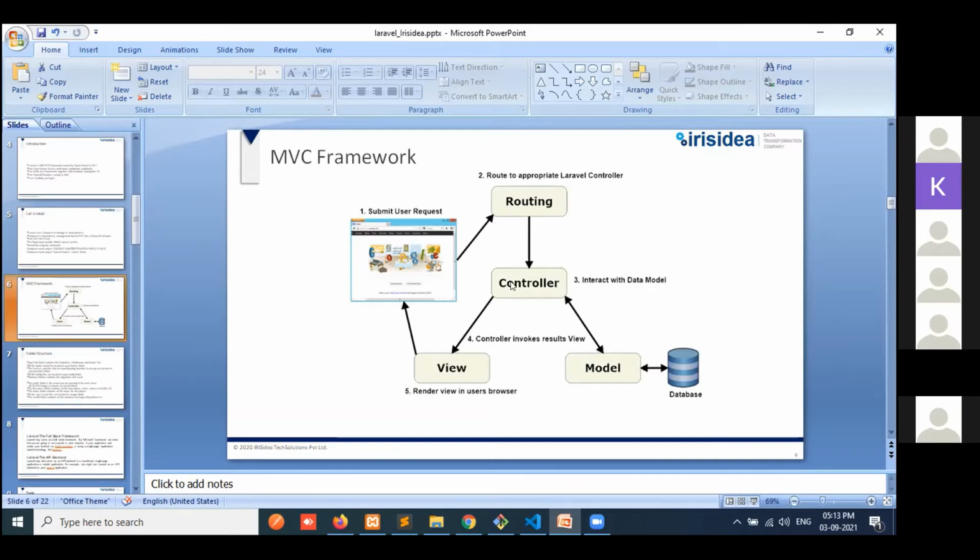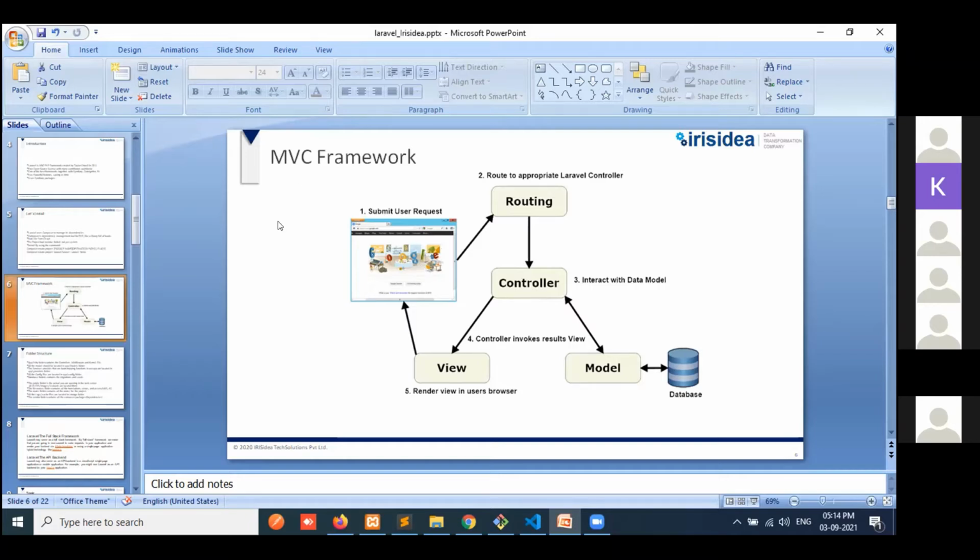It will go to that controller and trigger that function. If we need to fetch data from the backend database, it will interact with the database. Otherwise, it will return the view page, and this page will display.